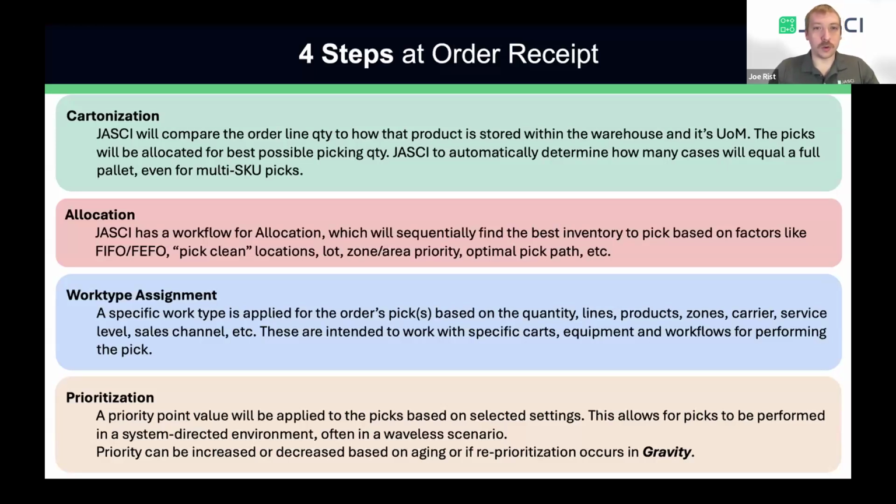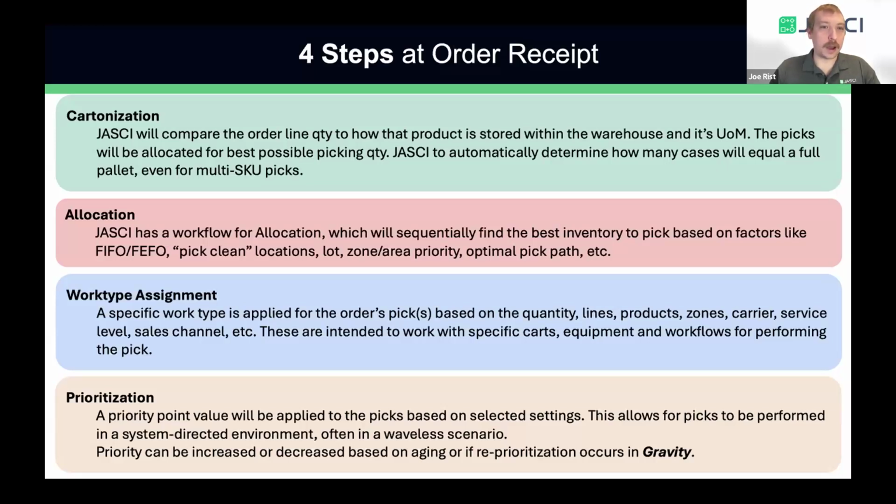So after the allocation, we do work type assignment. So based on where we allocated from and how we cartonized, we're going to be able to know what types of work types we want to apply to these picks for these orders. We're going to show a screen where we show our work type maintenance, so you can determine what becomes a single pick, what becomes a discrete pick, a put wall pick, etc. Maybe you have certain work types and pick types if it's a VIP customer or a rush order. Those are all going to be controlled, or maybe it's for a certain sales channel. Maybe you want your own work type for your Amazon orders that come through because you want to process or visualize those differently. We're going to show a screen that breaks that all down.